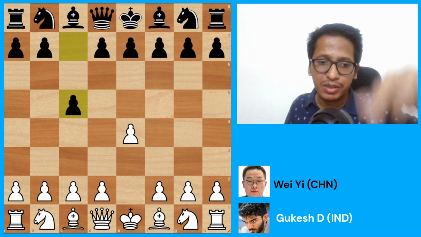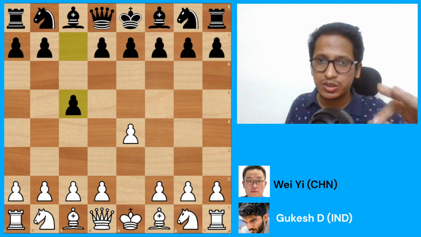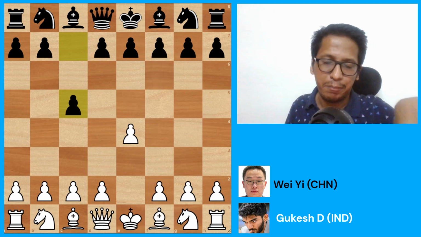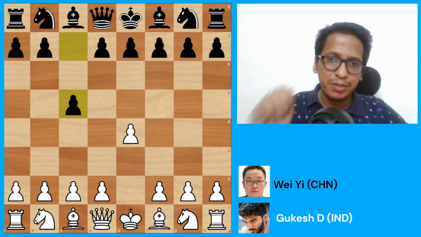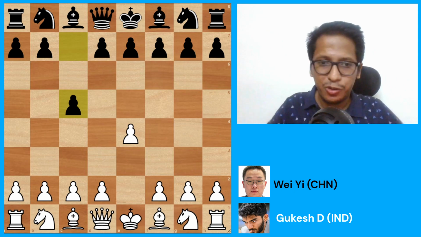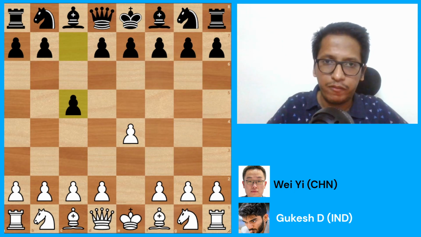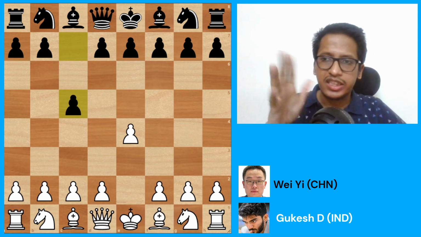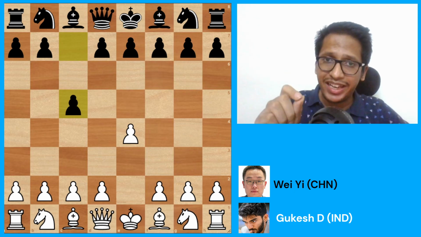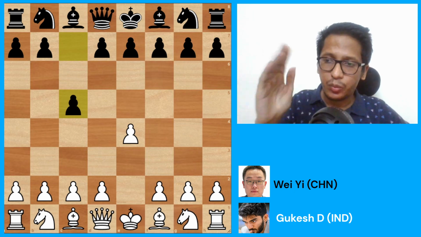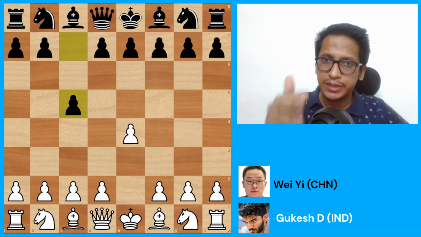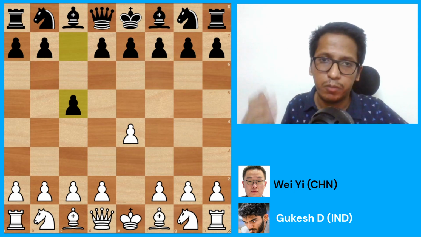By the way, we had some drama before the match began. Gukesh was going to play against Ding Liren of China, the current world champion. However, the Chinese team decided to give a rest to Ding Liren. Now, many are saying that it's because Ding was afraid to play Gukesh and he was in bad form. However, I think more or less the reason is Wei is a tougher opponent for Gukesh to face. Wei is a player who had defeated Gukesh in the 2024 Tata Steel tournament in January. So it makes sense for the Chinese team to field him against India's top board.